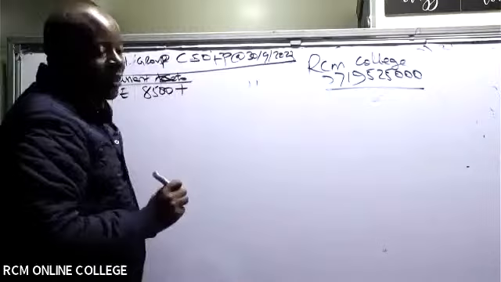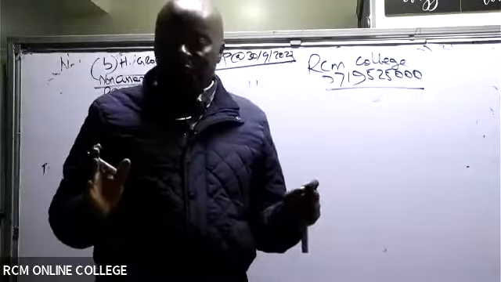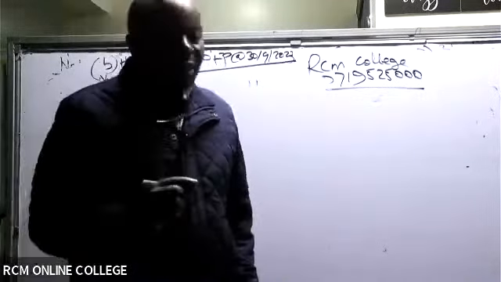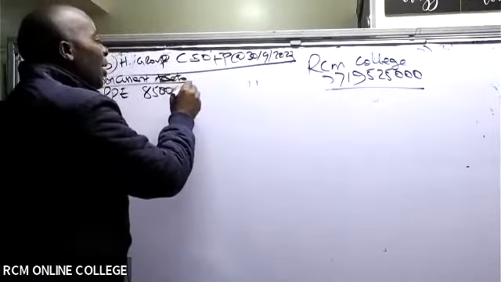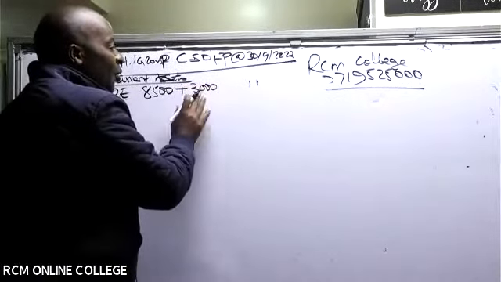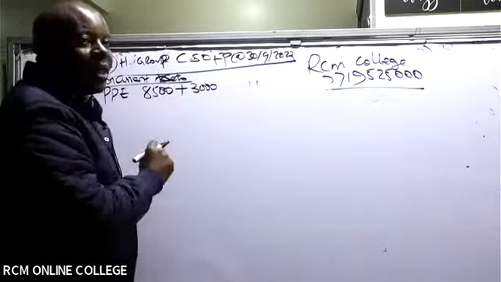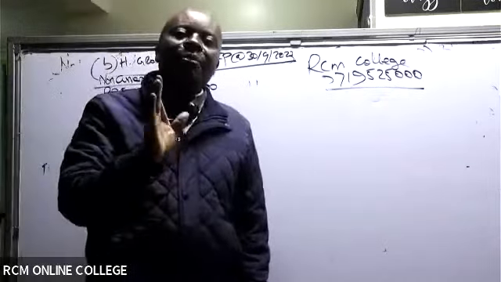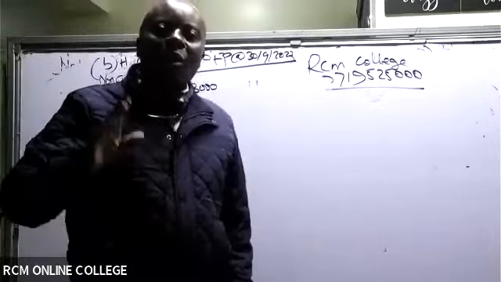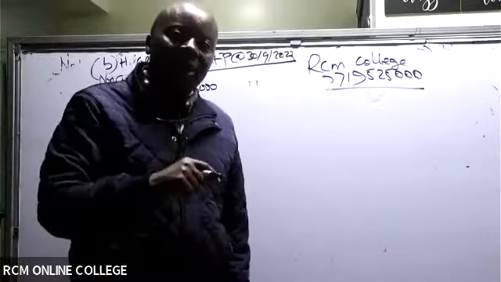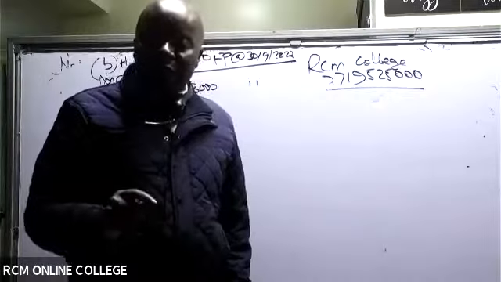8,500 plus, in this case here, because I'm consolidating S as a subsidiary, plus 3,000. But now remember that these 3,000 are kronas. I must convert them to our reporting currency. And remember, this parent company is based in Kenya. So our reporting currency is the Kenya shilling. So I need straight away to convert the figures.